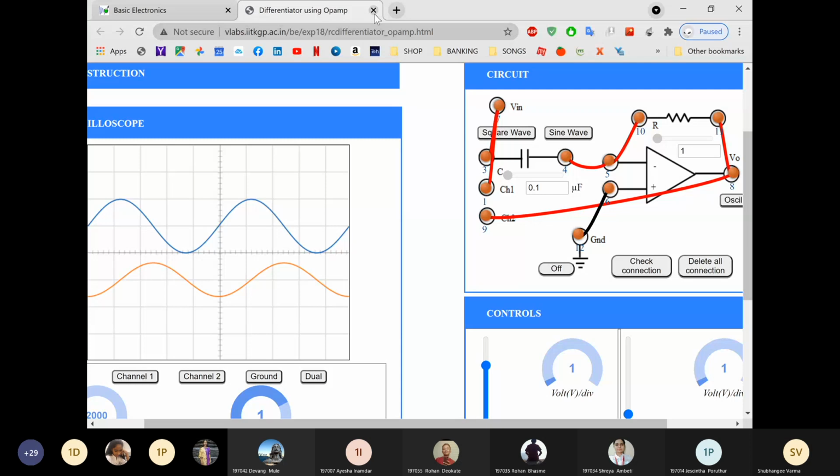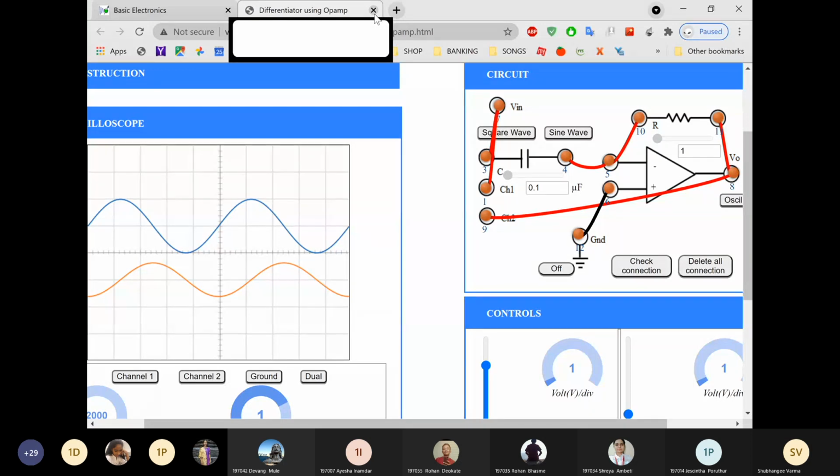Others can also share the output. I got one more output. Yes, Shreya, very good. Shreya has shared the output of integrator and differentiator. She has shared the integrator and differentiator for both the inputs.